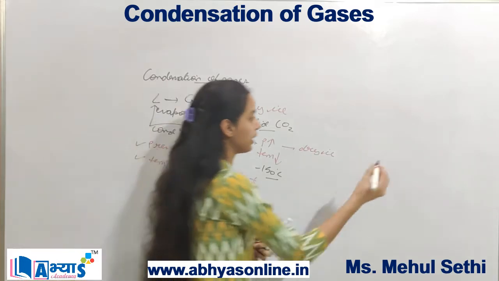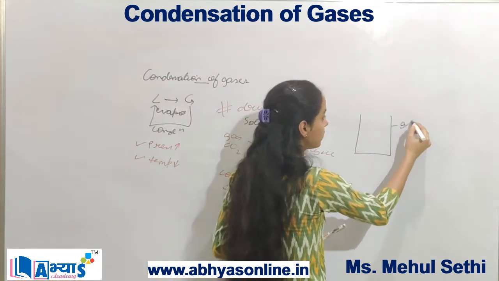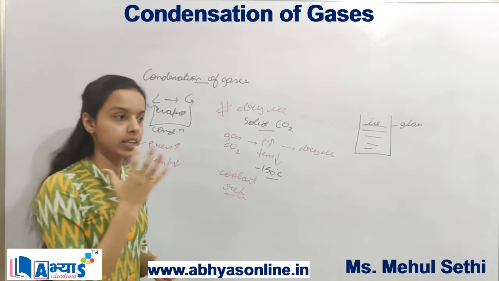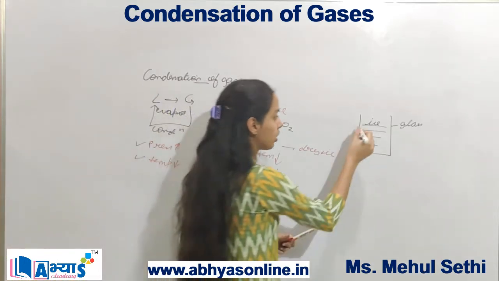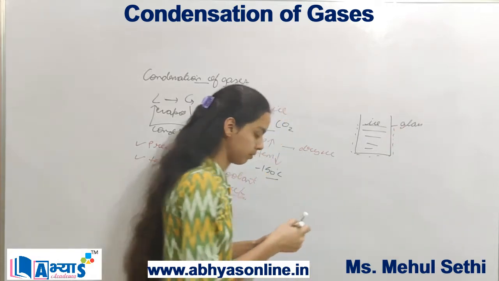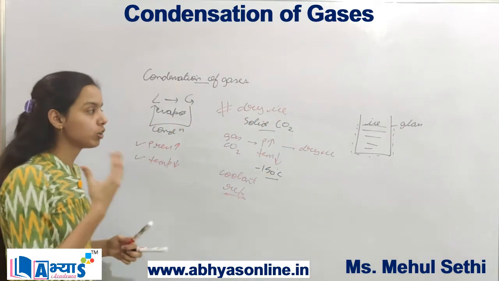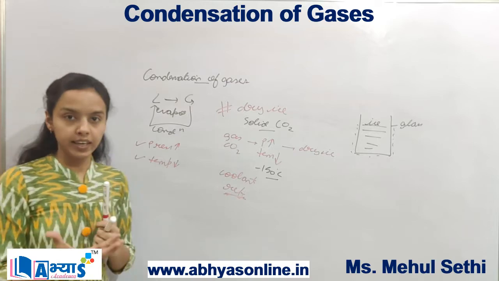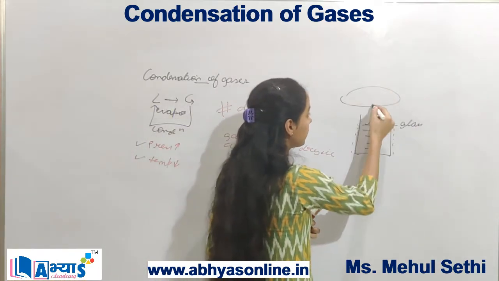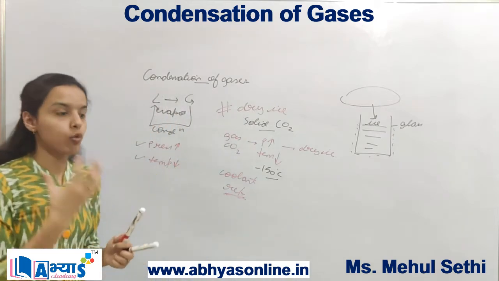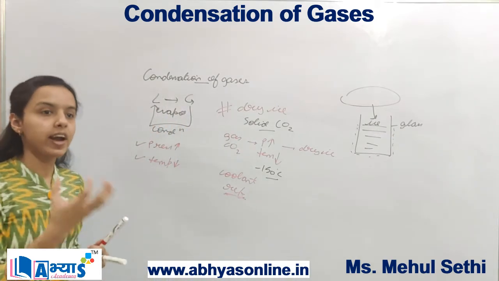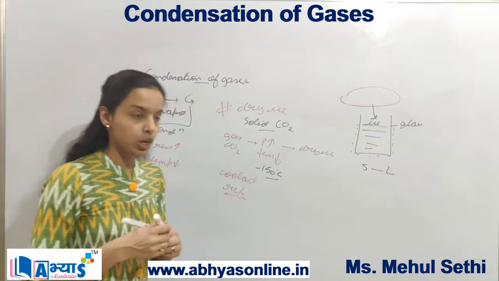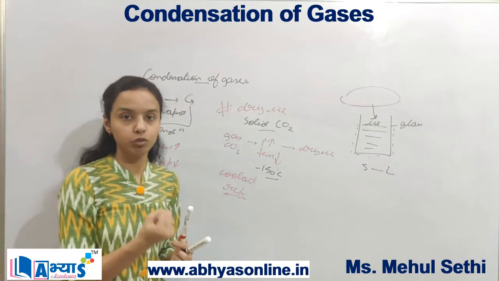Now you must have seen that when you take a container made up of glass and you put ice in it, or you have any cold substance in a glass container, water droplets appear on the outer side. So what is the reason behind it? Basically, when ice gains heat from the atmosphere, the ice particles start to melt. That means they convert from solid to liquid. Now when they start to melt, they have gained the energy from the atmosphere.